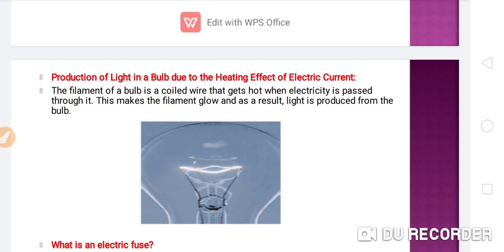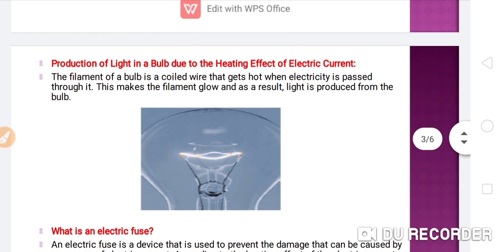When you switch on the plug, this thin coiled wire will start heating, and after some time it will get red hot. The filament of a bulb is a coiled wire that gets hot when electricity is passed through it.